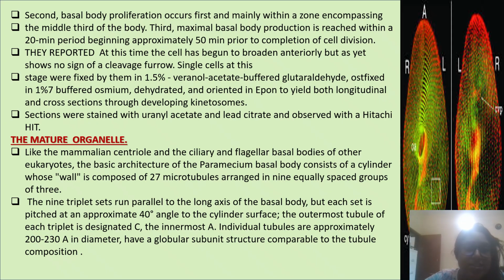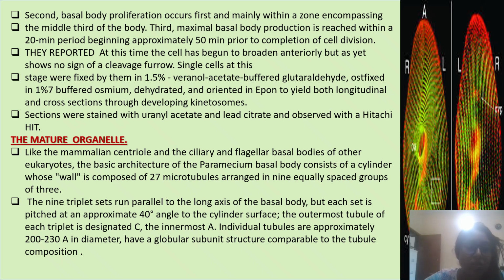At this time the cell has begun to broaden anteriorly but as yet shows no sign of a cleavage furrow. Single cells at this stage were fixed in 1.5% veronal acetate buffered butyraldehyde, then in 1% buffered osmium, dehydrated and oriented to yield both longitudinal and cross sections through the developing kinetosomes. Sections were stained with uranyl acetate and lead citrate and observed with a Hitachi microscope.